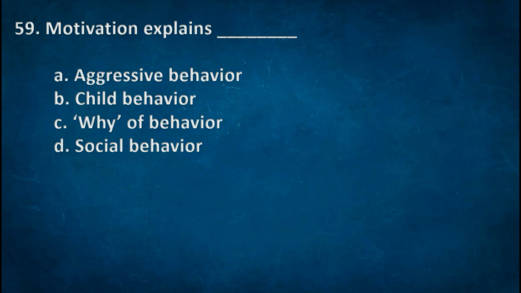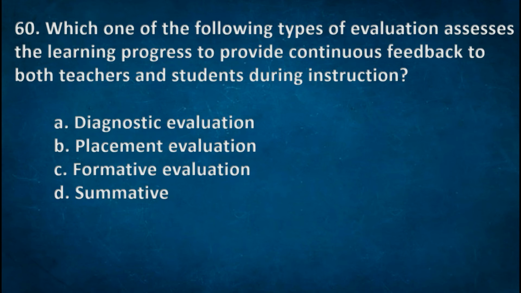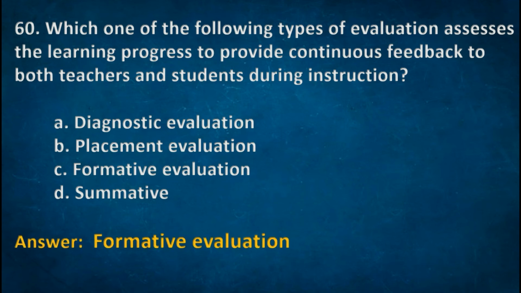Next one. Motivation explains. Options: A. Aggressive behavior, B. Child behavior, C. Why of behavior, D. Social behavior. Right option C. Why of behavior. Next one. Which one of the following types of evaluation assesses the learning progress to provide continuous feedback to both teachers and students during instruction? Options: A. Diagnostic evaluation, B. Placement evaluation, C. Formative evaluation, D. Summative evaluation. The right option C. Formative evaluation.